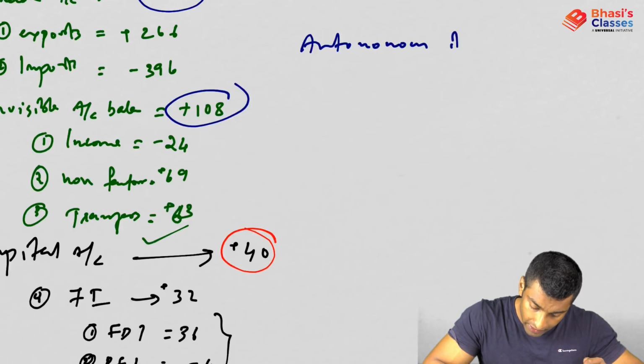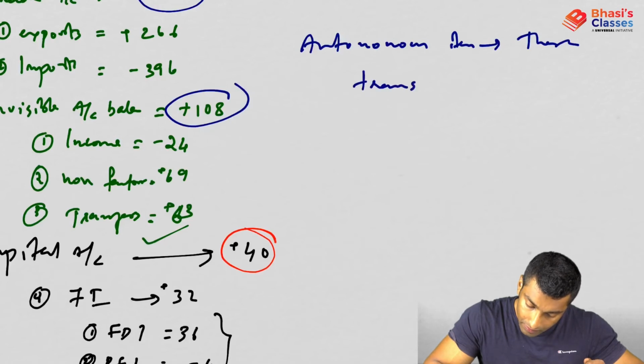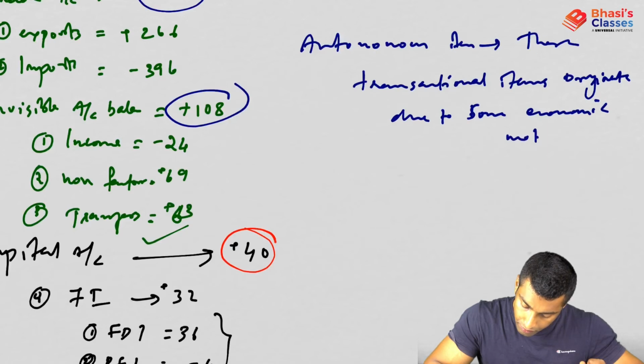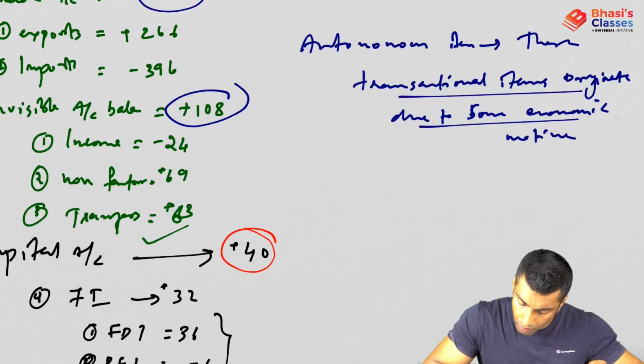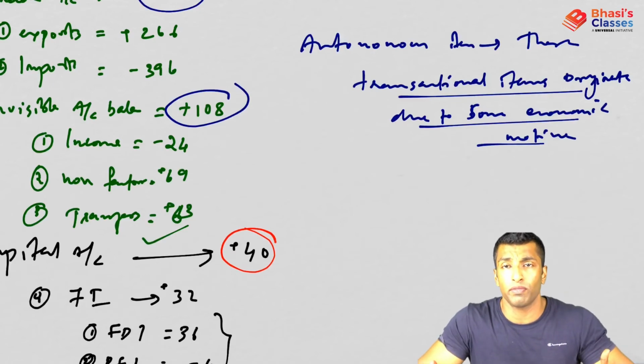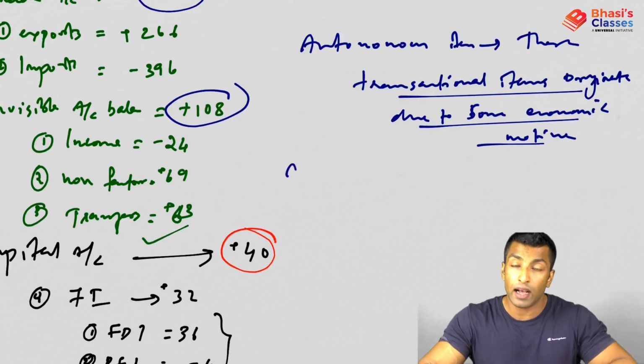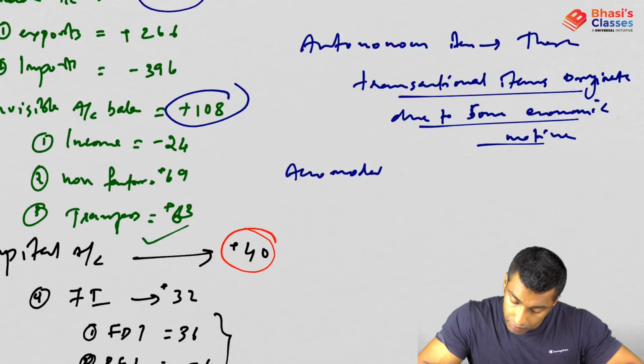What is this autonomous item and accommodating item? Autonomous items: these transactional items originate due to some economic motive. Okay, so these transactional items originate due to some economic motive, because imports and exports and all these are actually coming here. Now what is accommodating items?